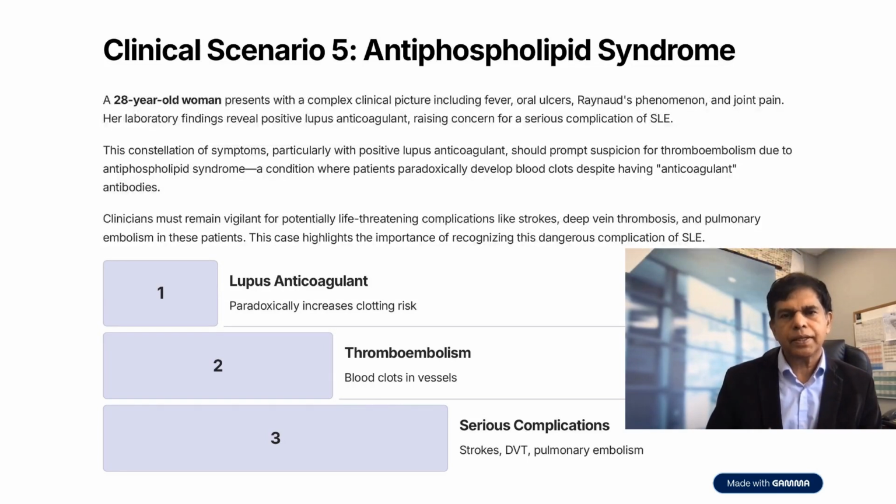where patients paradoxically develop blood clots despite having anticoagulant antibodies. Clinicians must remain vigilant for potentially life-threatening complications like strokes, deep vein thrombosis, and pulmonary embolism in these patients. This case highlights the importance of recognizing this dangerous complication of SLE. Lupus anticoagulant paradoxically increases clotting risk: thromboembolism, blood clots in vessels, and serious complications such as strokes, DVT, and pulmonary embolism.